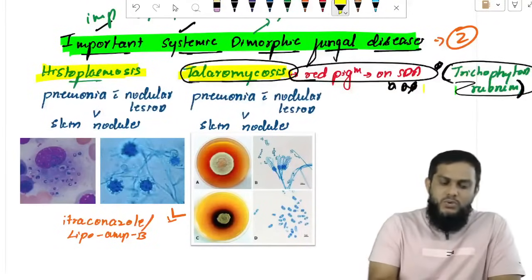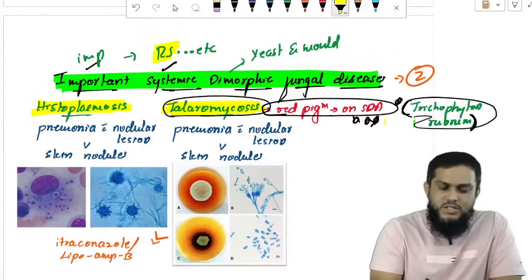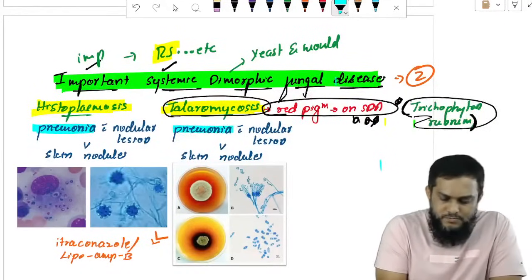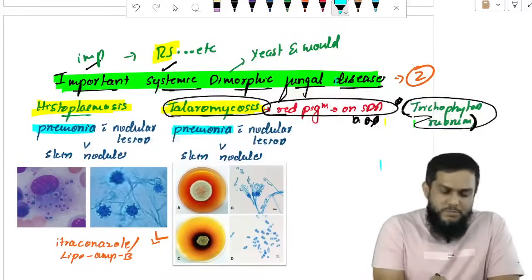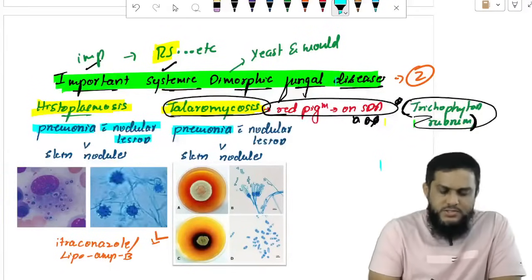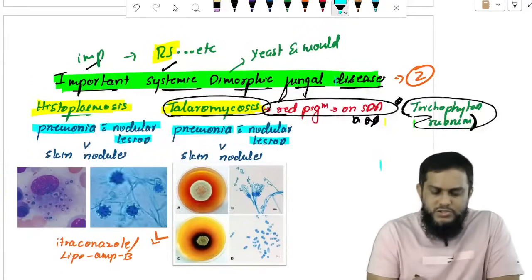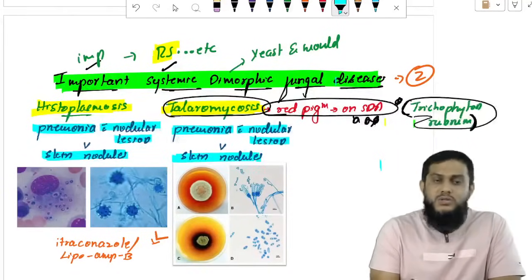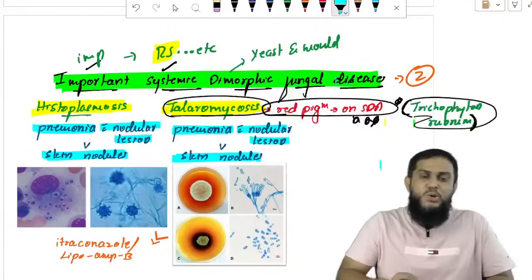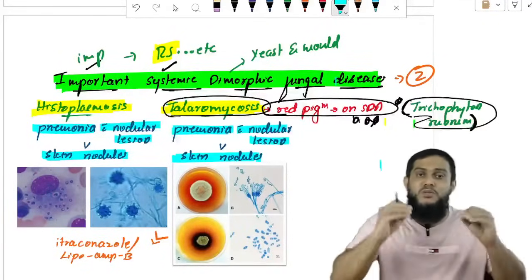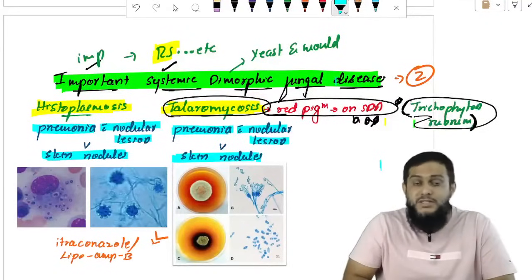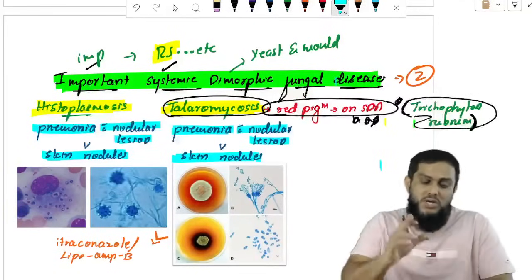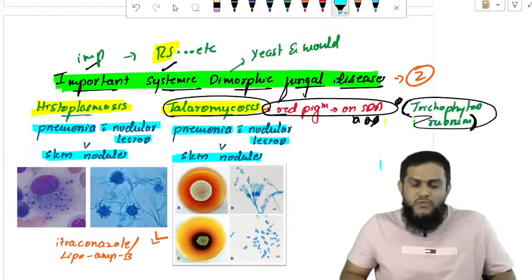And what do they cause? I told you they are systemic. They affect mainly the respiratory system. They cause pneumonia, and remember, pneumonia with nodular lesions. Also they cause skin nodules. They cause nodules in the lung and nodules in the skin. That is, the nodular lesions are important, in the lung and also on the skin. Both are dimorphic fungi.